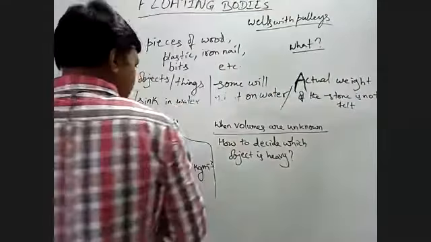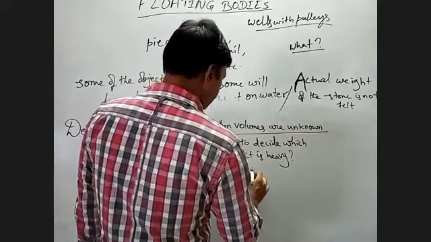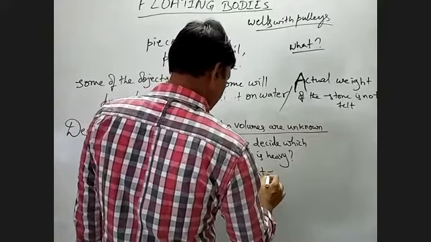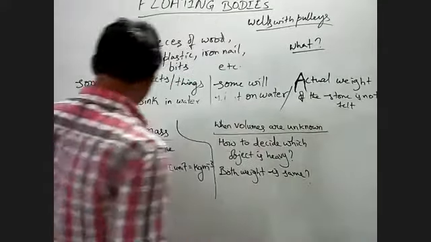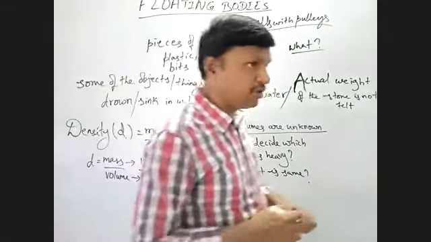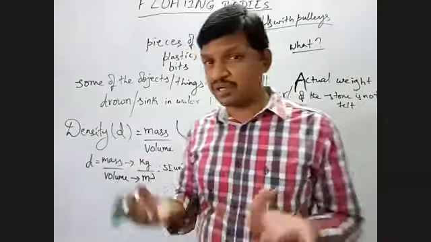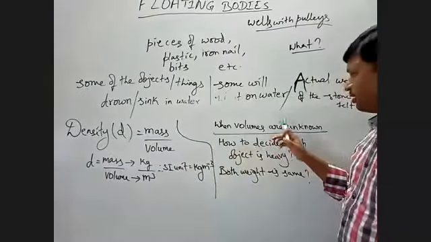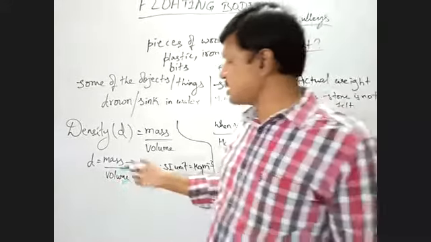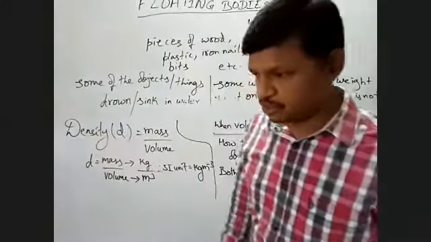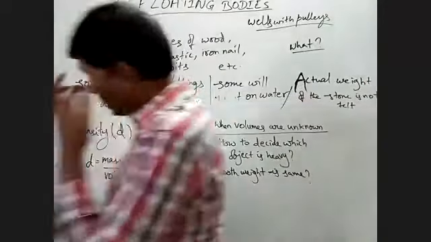Suppose both are weighing the same, and you don't know about volume. Then how will you decide about density? Because both have the same weight and the volume is unknown, how can you decide the density? For that we have a method called relative density.